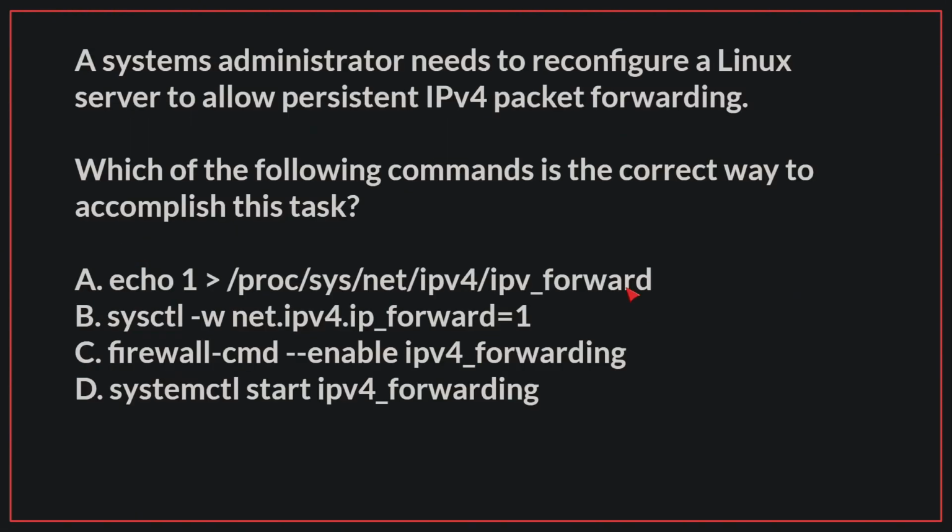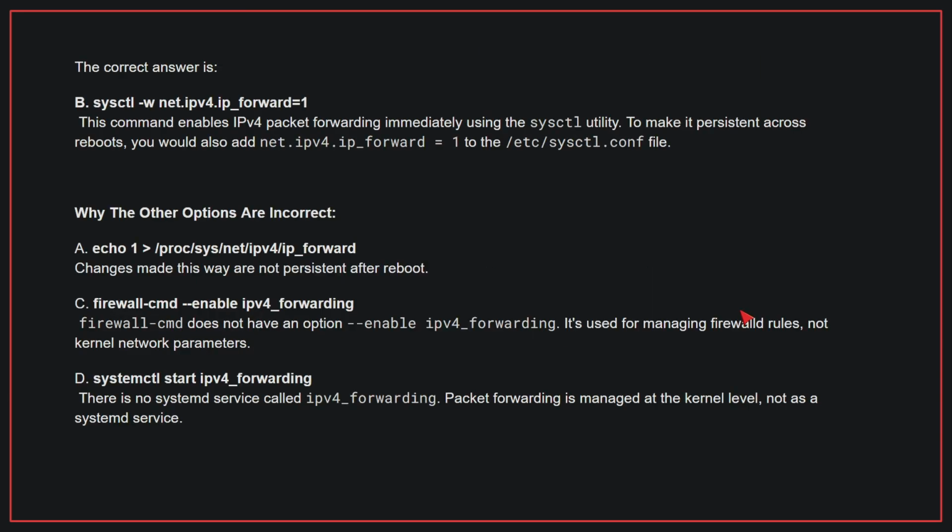A systems administrator needs to reconfigure a Linux server to allow persistent IPv4 packet forwarding. Which of the following commands is the correct way to accomplish this task? The correct answer is B. This command enables IPv4 packet forwarding immediately using the sysctl utility. To make it persistent across reboots, you would also add net.ipv4.ip_forward=1 to the /etc/sysctl.conf file.